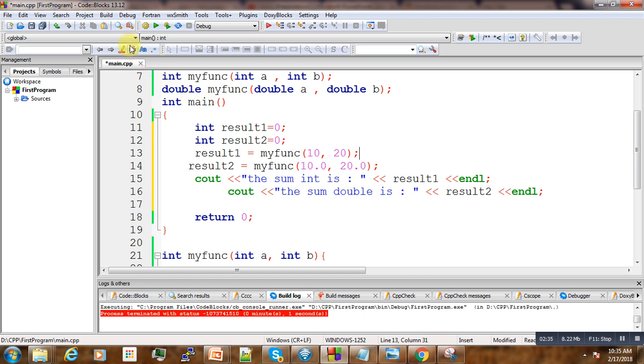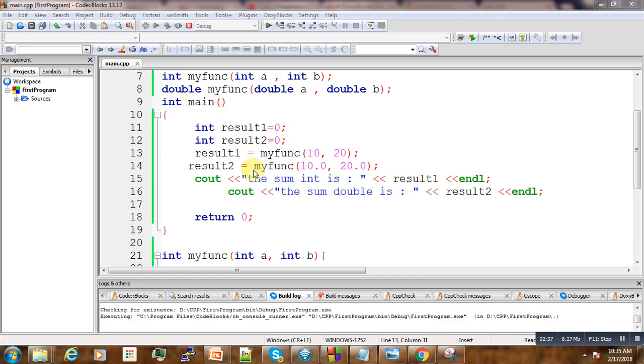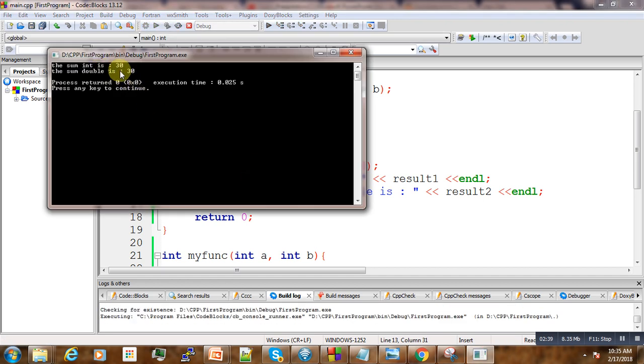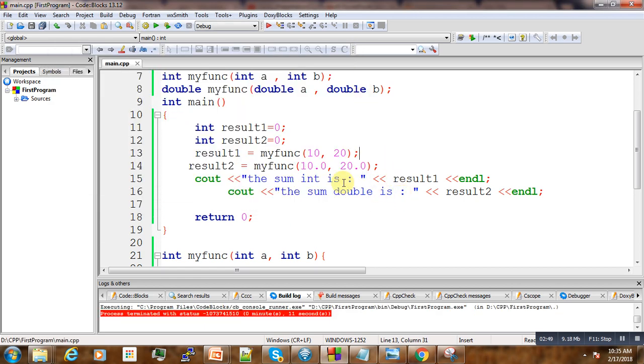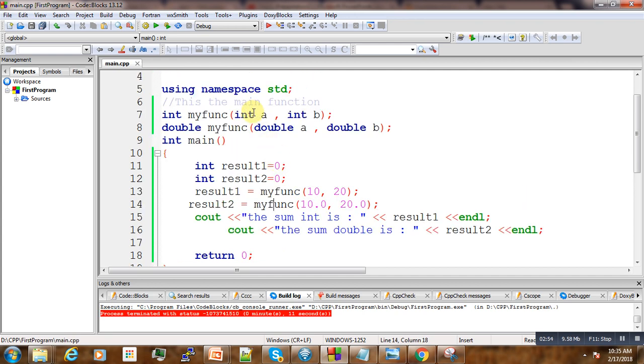And now if you run our program, you can see that it's executing normally, and here we have this result. We are having the same result. So that's what function overloading is all about. There's no complaint here, even though we have the same name, but they are having different data types.